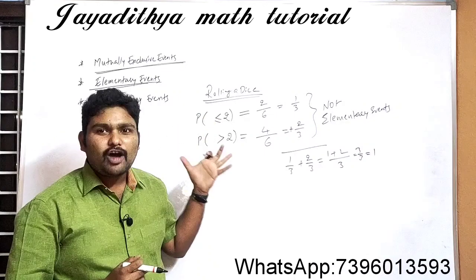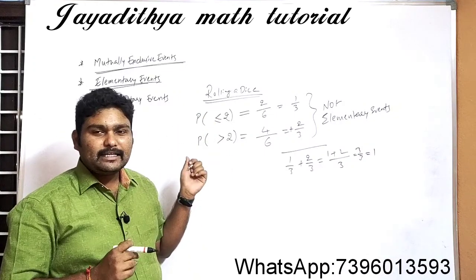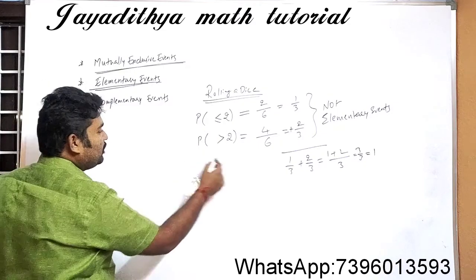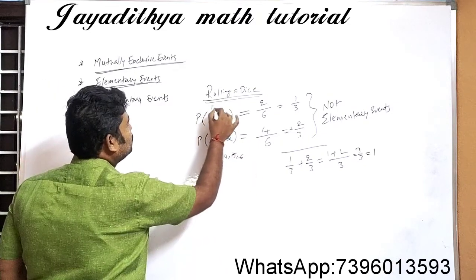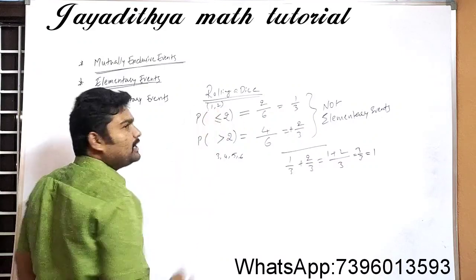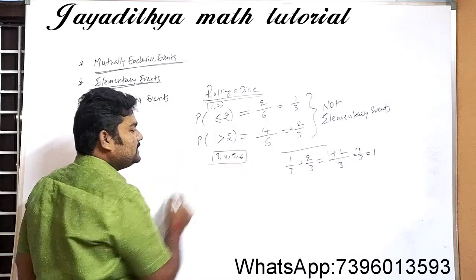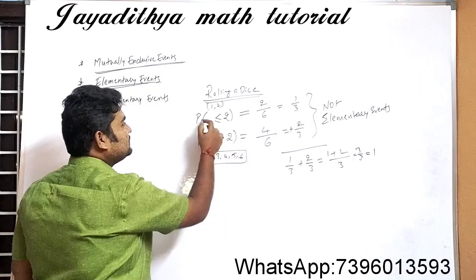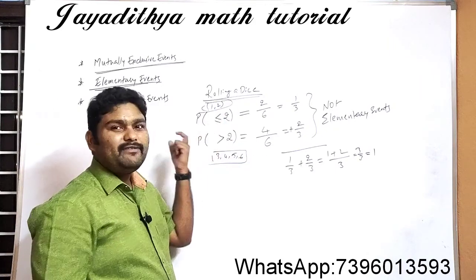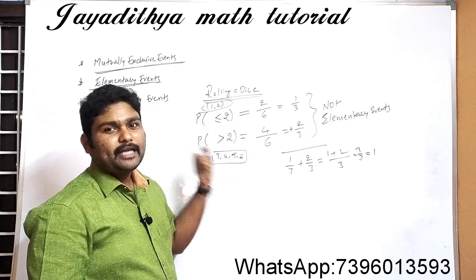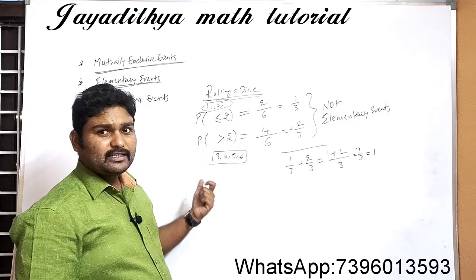Because here the outcomes will not coincide with each other, right? The favorable outcomes here will be 3, 4, 5, 6, and here the outcomes will be 1 and 2. When we get 1 or 2, it will prevent all these outcomes. When we get 3, 4, 5, 6, this will definitely prevent 1, 2. So these two events are mutually exclusive events.